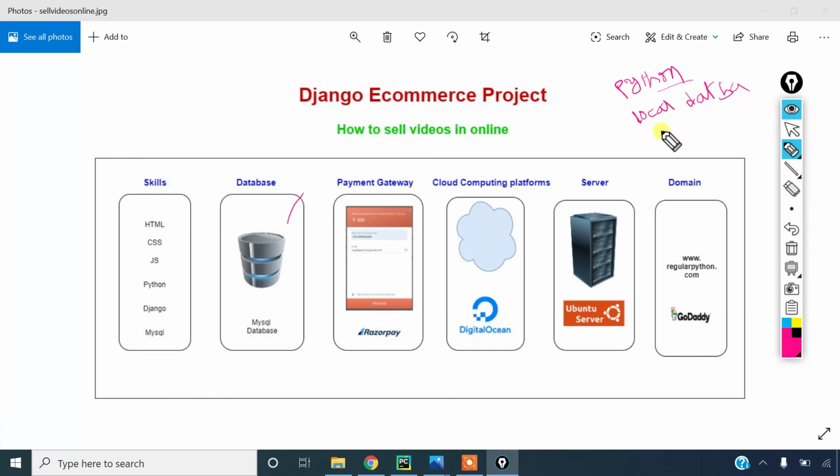To build an application we need one IDE, and here we are using the PyCharm IDE. So friends, this is the concept. In the next video we will start with the installation part. Yeah, thank you very much.